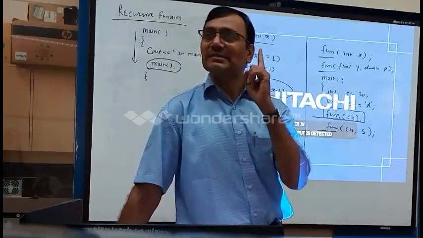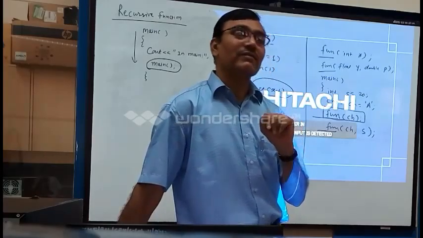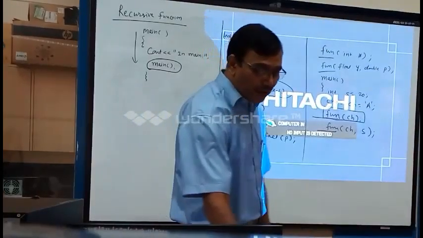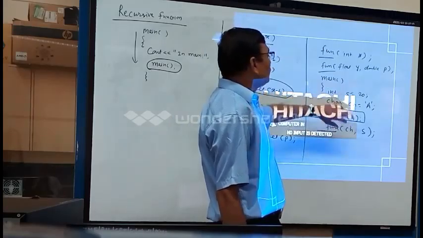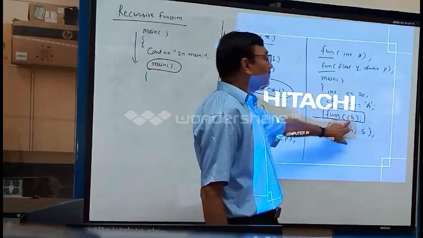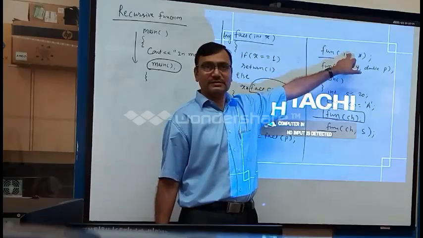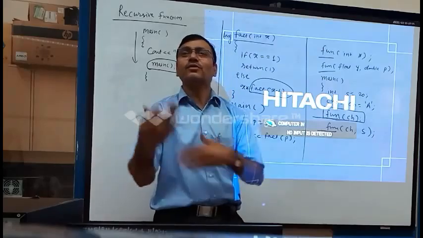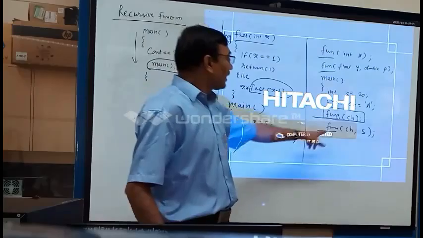How many bytes does a character require? 1 byte, whereas an integer requires 2 bytes. So when I make a call to this, ch being a character is promoted to integer, from 1 byte to 2 bytes. So it is called internal promotion. We are not promoting it; it is taken on its own. The compiler will take care of promoting it. What about the second call?